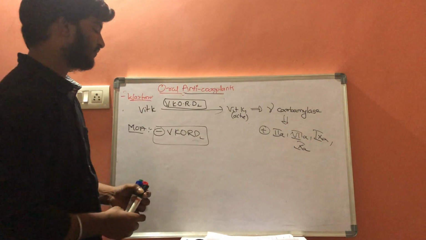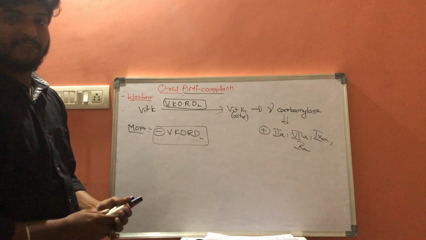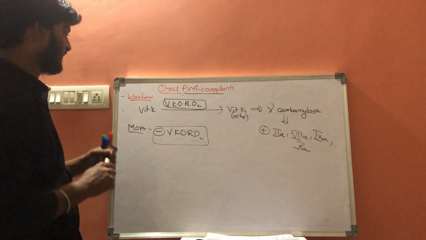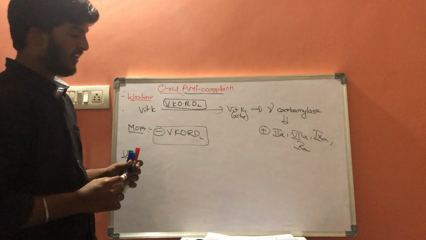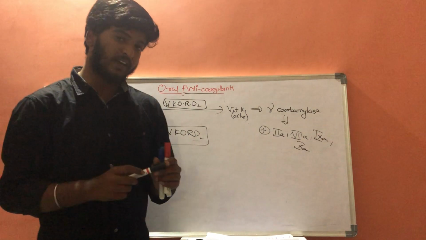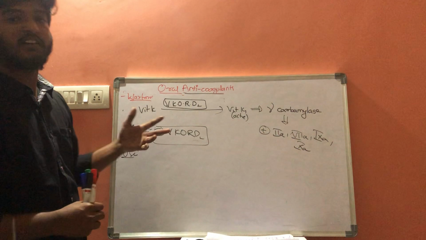There are some uses of warfarin. It is taken orally and is used for the prophylaxis of thrombosis in deep vein thrombosis and atrial fibrillation.